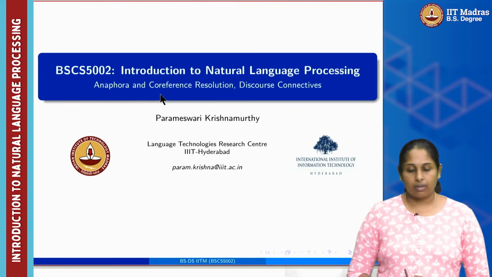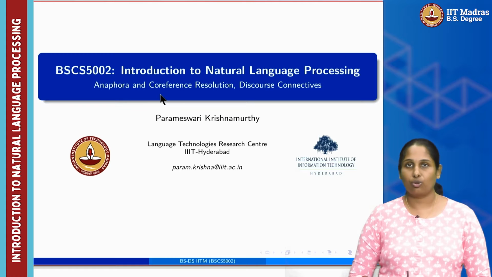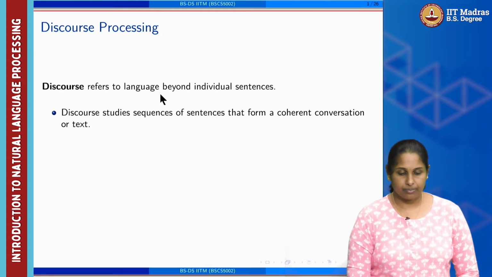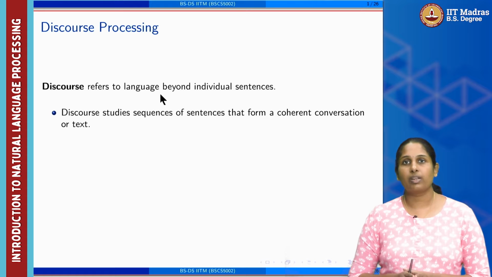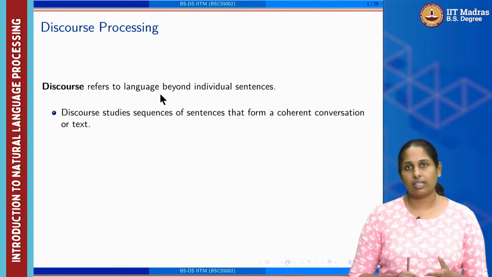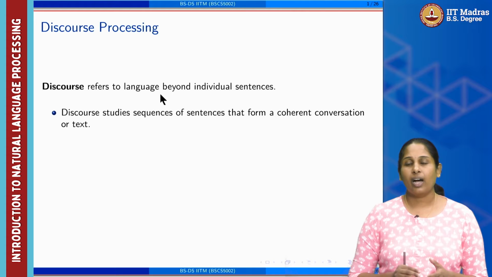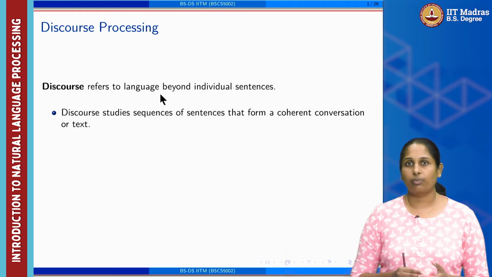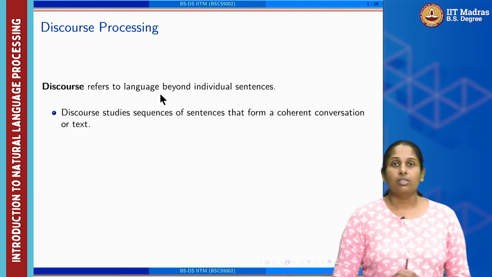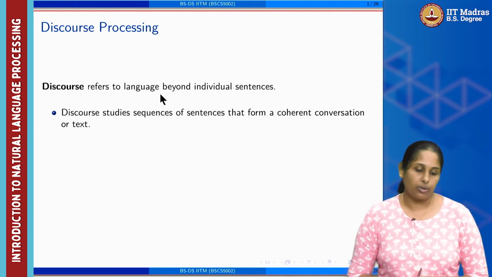So this lecture is about Anaphora, Coreference resolution and discourse connectives. So till now we have seen how language is being analyzed through different levels, starting with the word level, syntactic level and semantic level, and also in semantics we have seen distributional semantics, how vector representations are used to understand the word and its context. So now we are moving on to discourse processing.